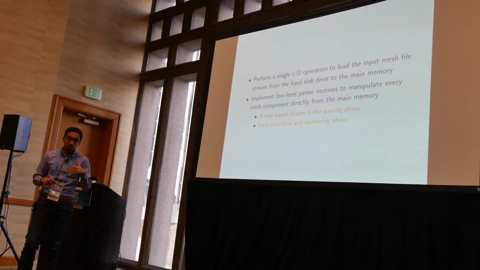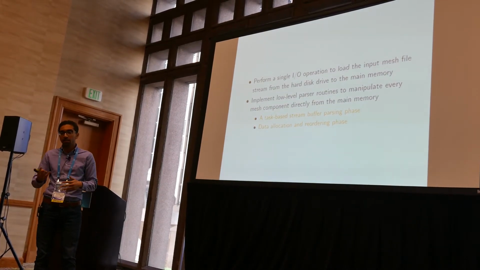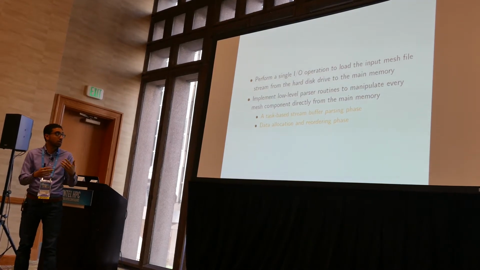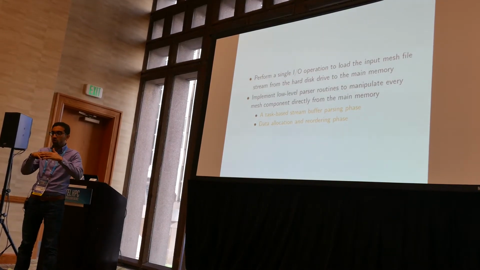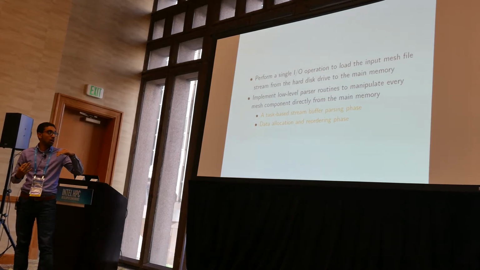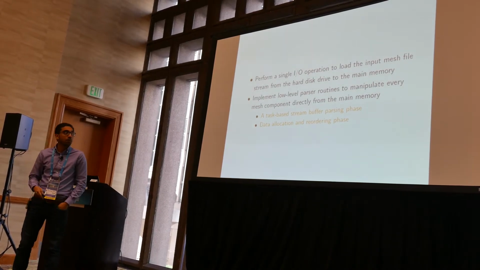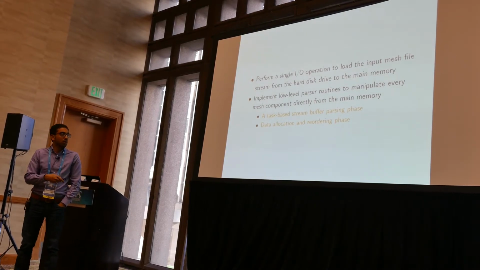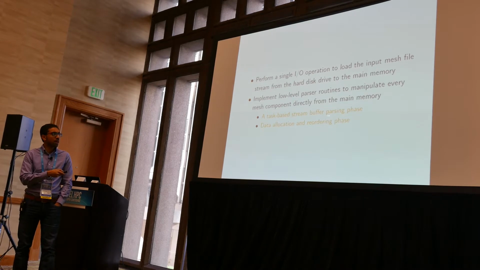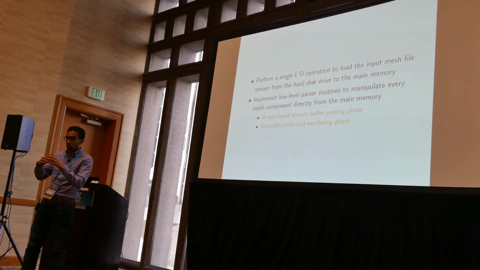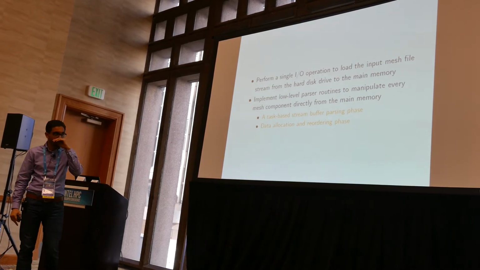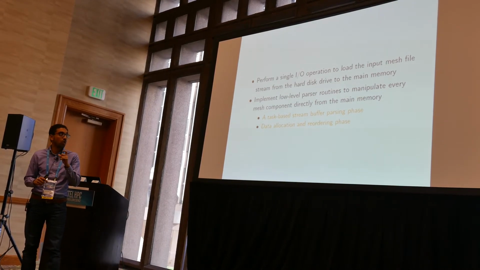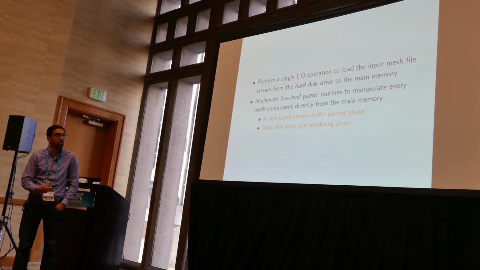And then later on, there is a low-level parser that manipulates every mesh component independently. It's task-based parallelism where we basically sort the data and then later on allocate it into memory. So these two phases are fully parallel using OpenMP task-based parallelism. The stream buffer parsing phase exists because the mesh file is stored in big-endian format, like Linux format, so we do a byte-by-byte swapping to make it little-endian because the application handles little-endian.